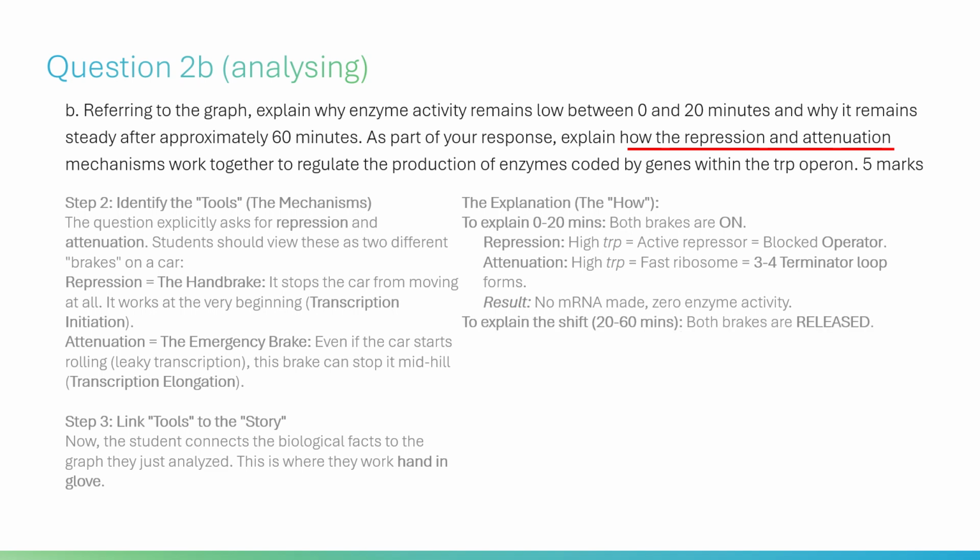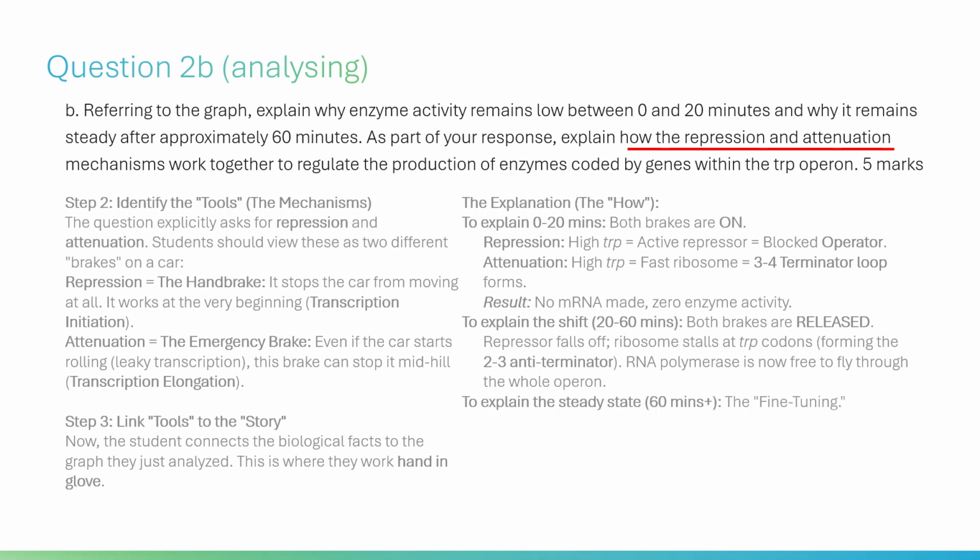To explain the shift, 20 to 60 minutes: both brakes are released. Repressor falls off, ribosome stalls at TRP codons, forming the 2 to 3 anti-terminator. RNA polymerase is now free to fly through the whole operon.